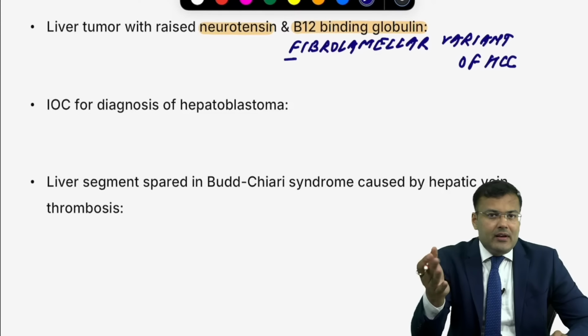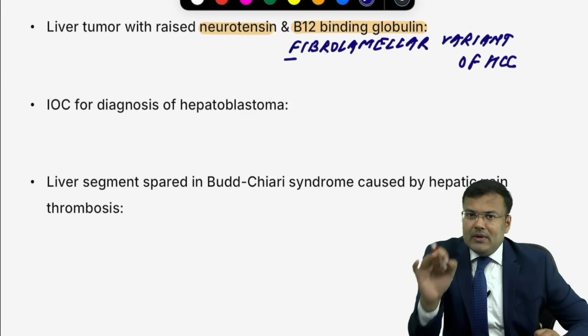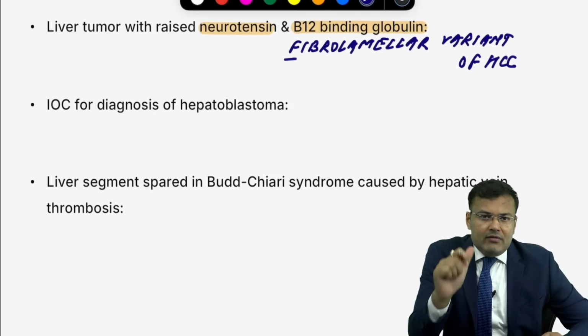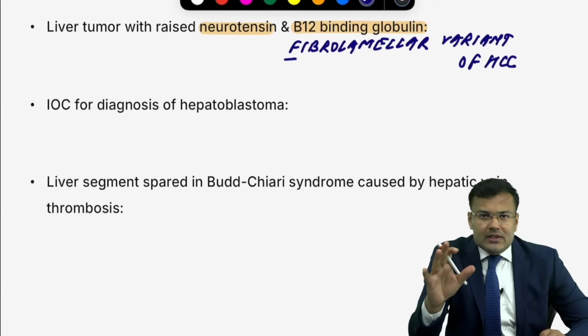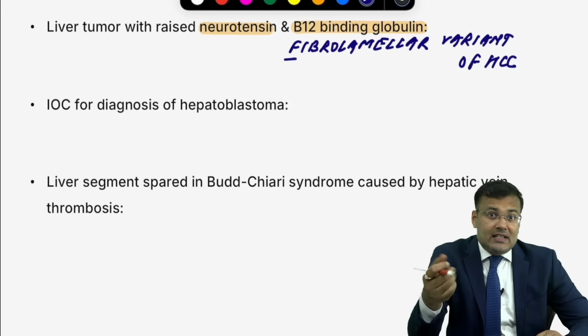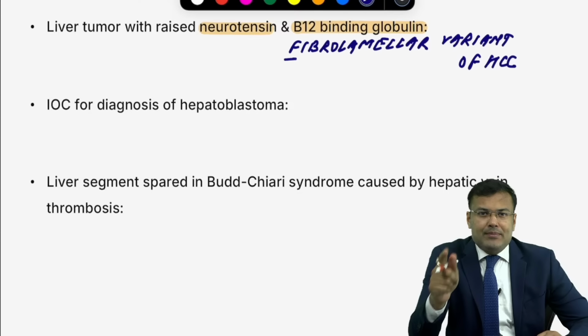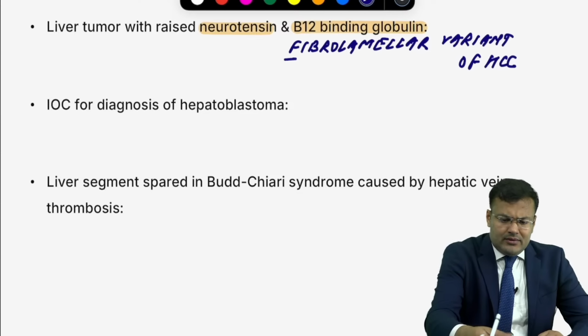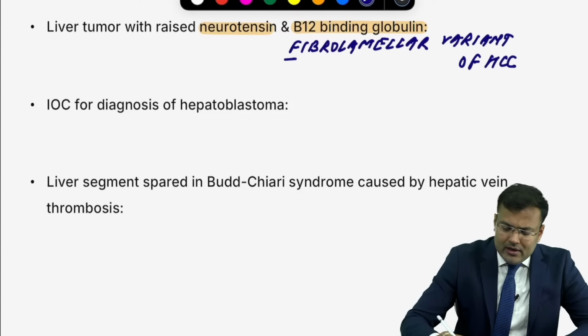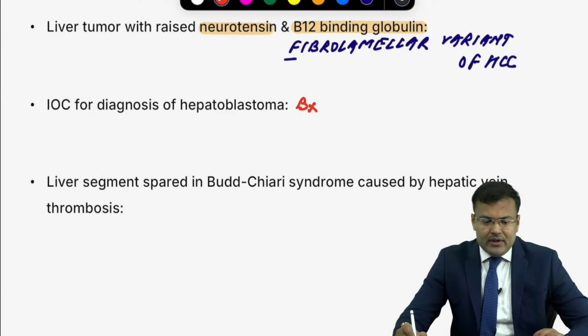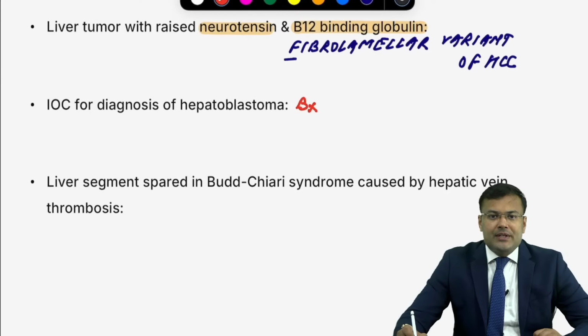Next, guys, tell me, investigation of choice for hepatoblastoma. You know, for most of liver tumors, most of kidney tumors, investigation of choice for diagnosis, it is CECT. Exception, Wilms tumor, hemangioma, MRI. And if children are having tumor, hepatoblastoma, confirm it with biopsy. So here we confirm it with biopsy.